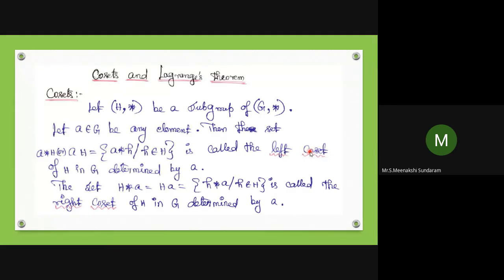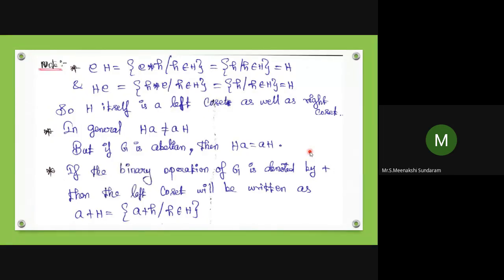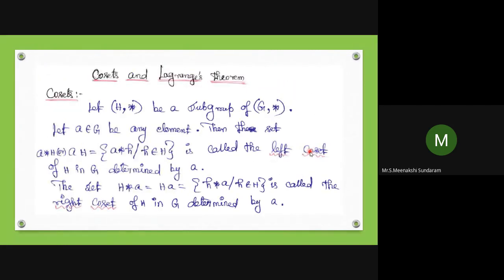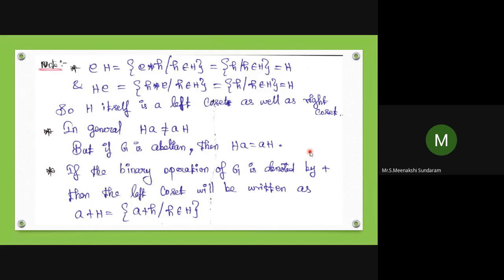So for the left coset, a is on the left side; for the right coset, a is on the right side. So Ha and aH are the right cosets and left cosets. Note eH is the set of all e * h such that h belongs to H. The set of all h such that h belongs to H is H, and e * h is nothing but h. So multiplying by the identity gives the same answer. In Ha, if the value of a is the identity, we can simply write H. So H itself is a left coset as well as a right coset.